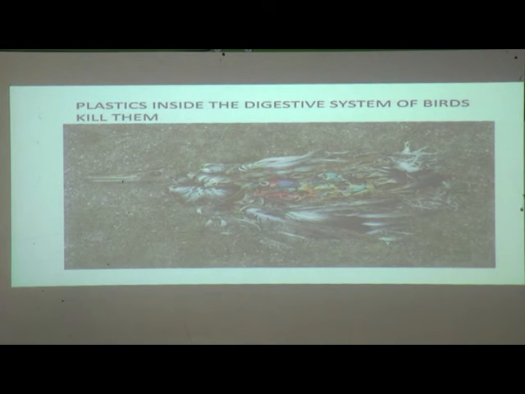Then, plastics inside the digestive system of birds. See here, this is a dead bird, and in its stomach you can see how many plastic things there are, which were eaten by that bird, and because of that maybe it died.